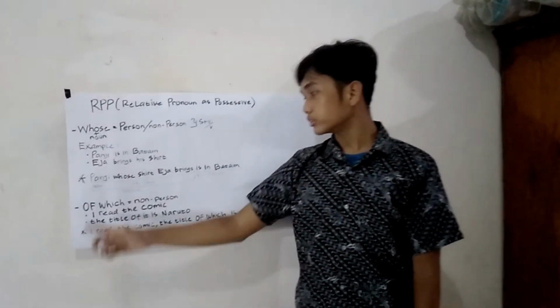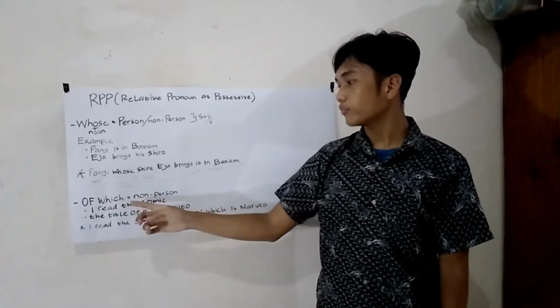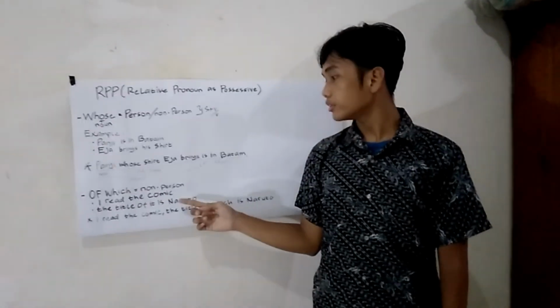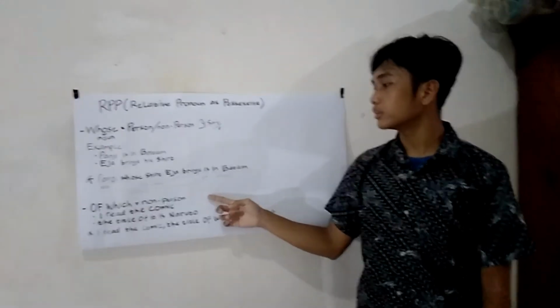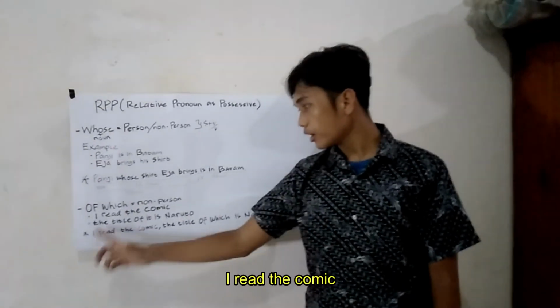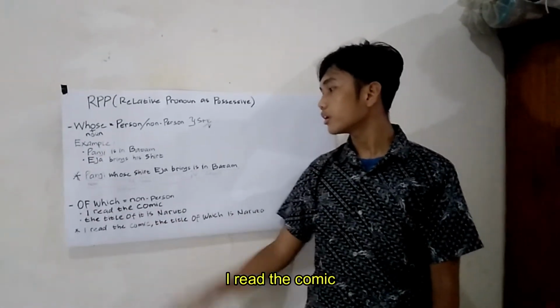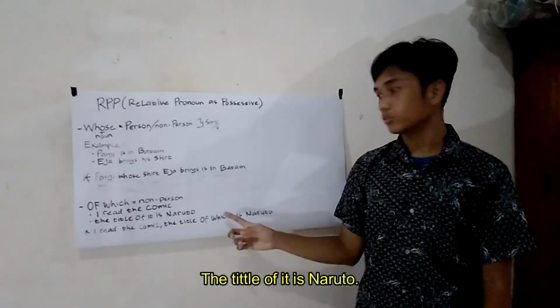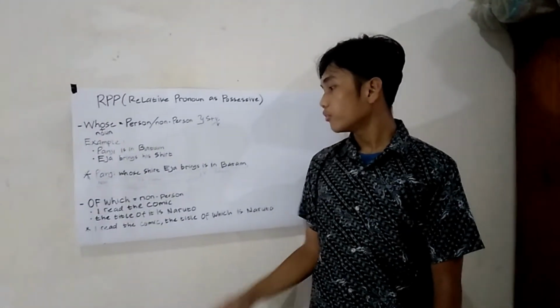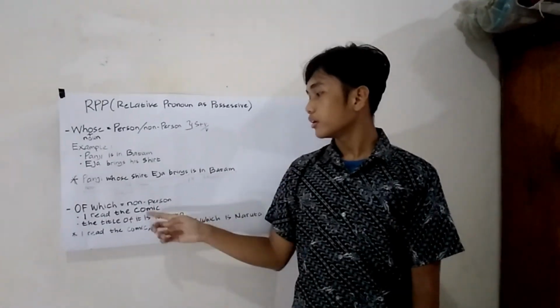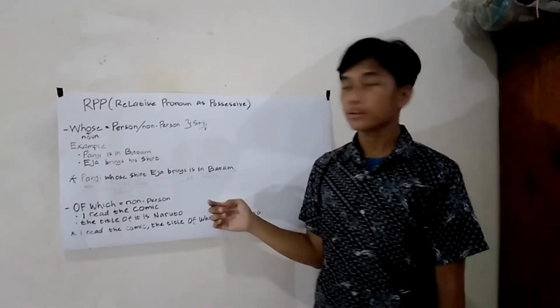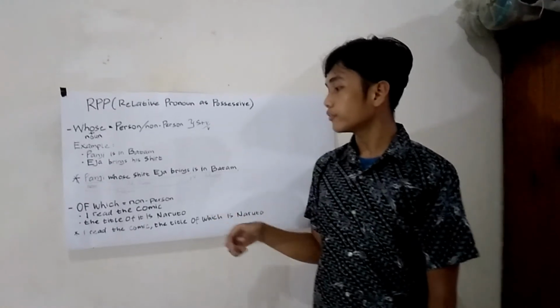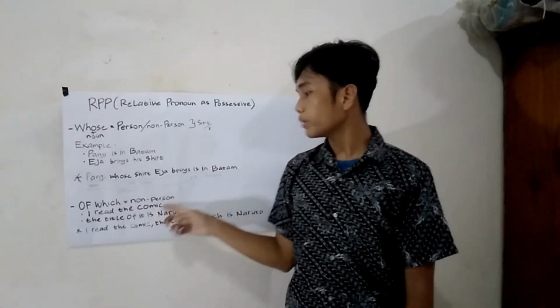The second conjunction is of which, used for non-person. For example, I read the comic. The title of it is Naruto. We find the word that refers to comic.